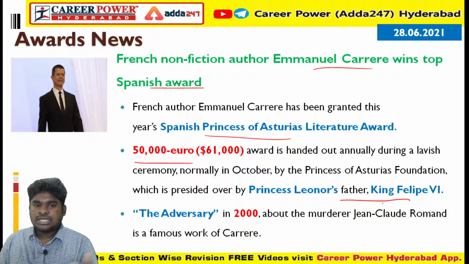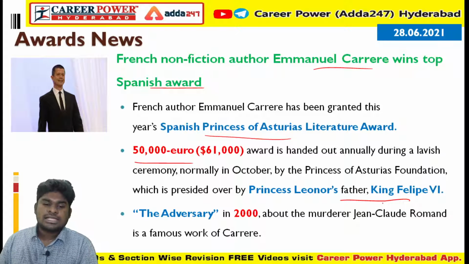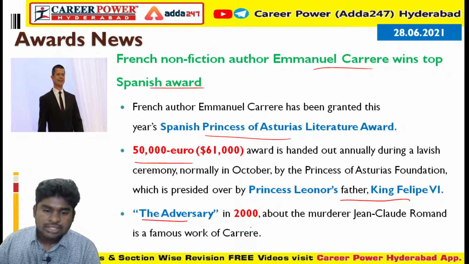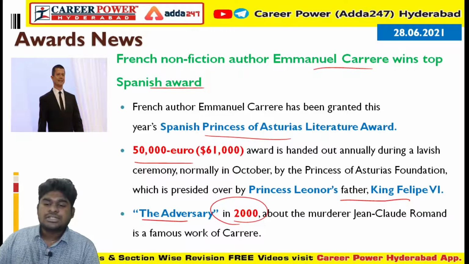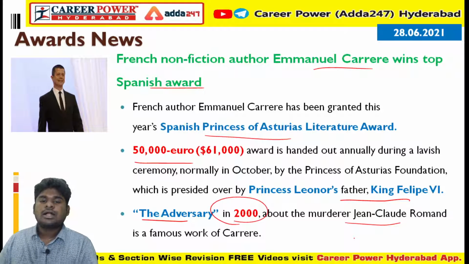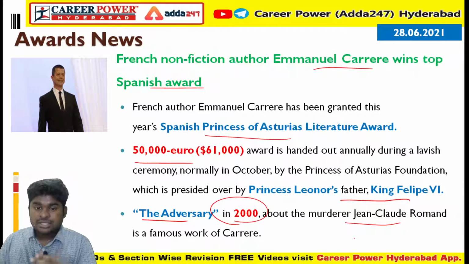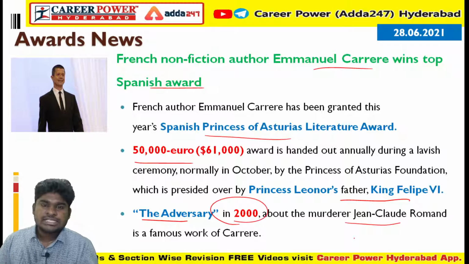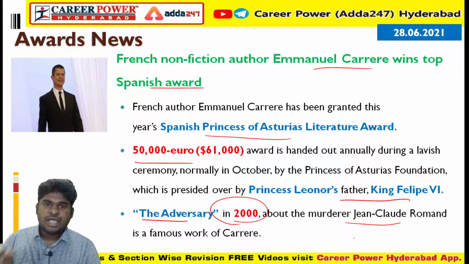So the author Emmanuel Carrère is very famous for his book The Adversary in 2000, which is a story about a murder. It's a murder story, released in 2000. It's a famous work of Carrère. After that he shifted to non-fiction stories and started writing about his experiences and lifestyle. So now he is a non-fiction writer. Earlier he was a fiction writer.